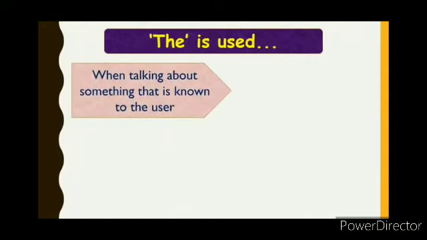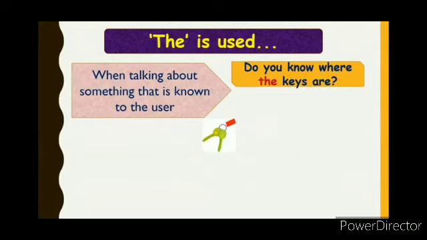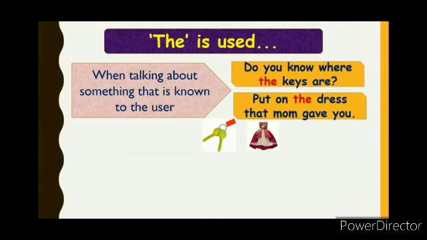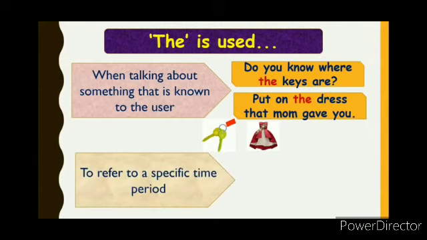The is used when talking about something that is known to the user. Sometimes many things are known to us even without specifying it. Do you know where the keys are? We know that there is a bunch of keys in the house. So we talk about those specific keys. Put on the dress that mom gave you. Now, which dress? That particular dress that mom gave. We also talk about the kitchen, the toilet, the washroom, the bedroom, the drawing room, all these things.